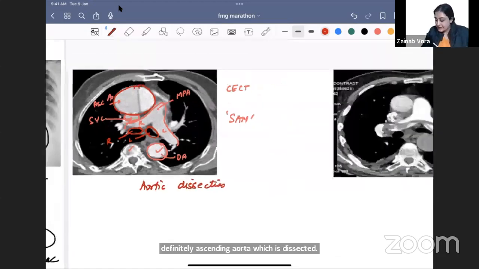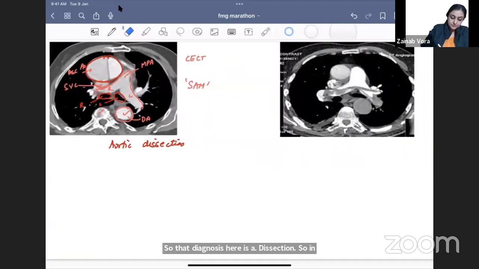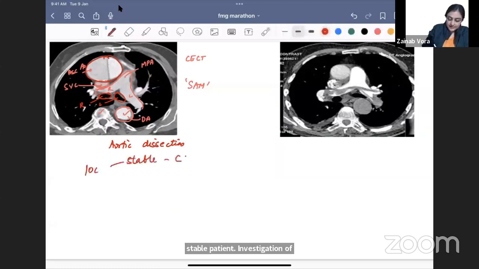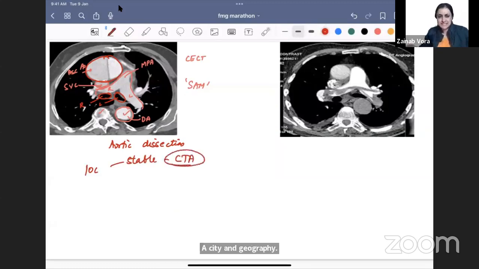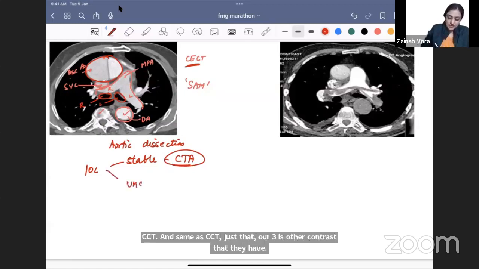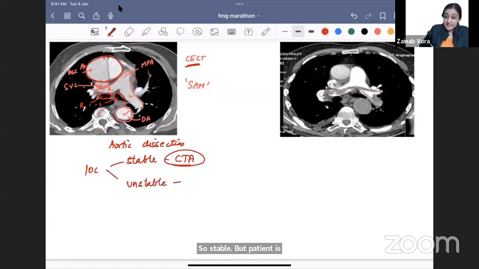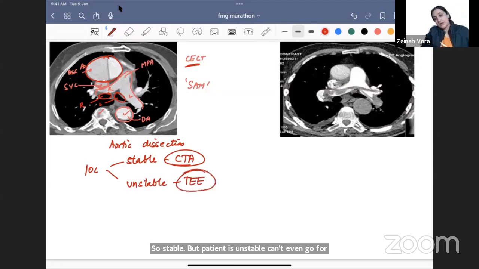In any stable patient, the investigation of choice is going to be a CT, right? A CT angiography. CT angiography is the same as CCT, right? Same as CCT, just that we give more contrast in the artery. That is for a stable patient. But if the patient is unstable and can't even go for CT, then what will we do? Then we will do a transesophageal echocardiography. With bedside echocardiography we can pick up this dissection flap here.